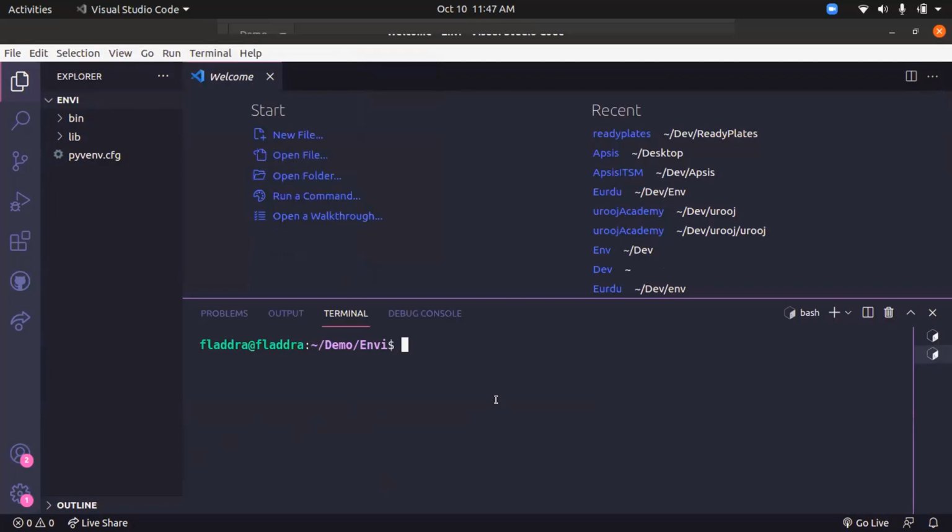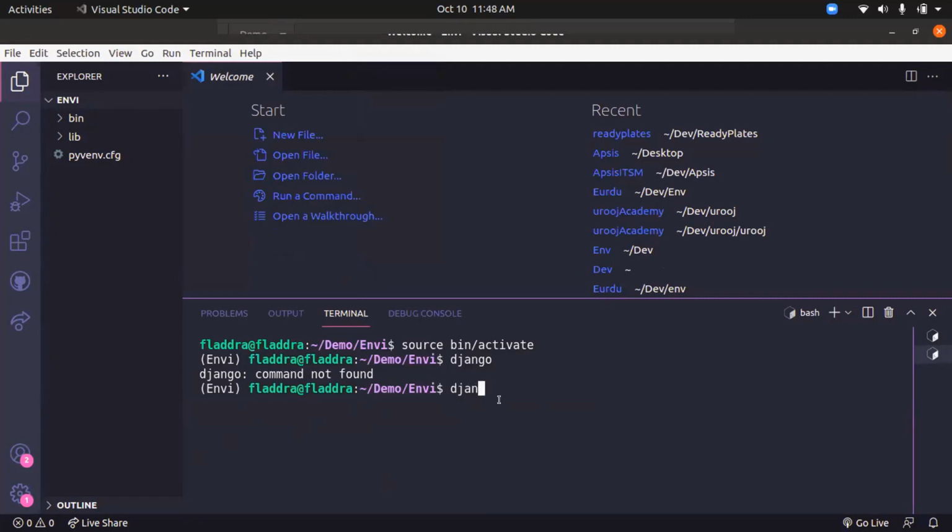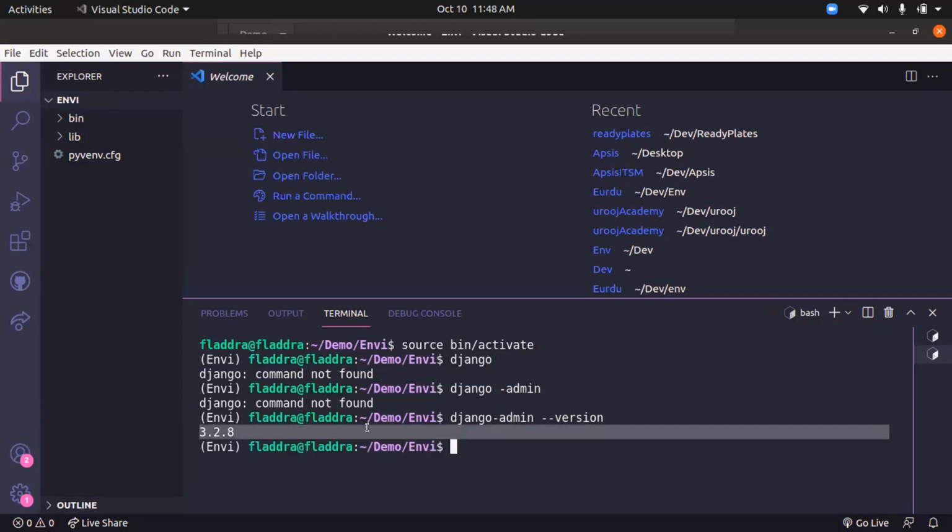So now once we are in the terminal, over here we need to activate the virtual environment. What I'll do, I'll type source bin/activate, press enter. The virtual environment is active. Then I'll check Django with the hyphen version command. Now that will show the version of Django which is installed.